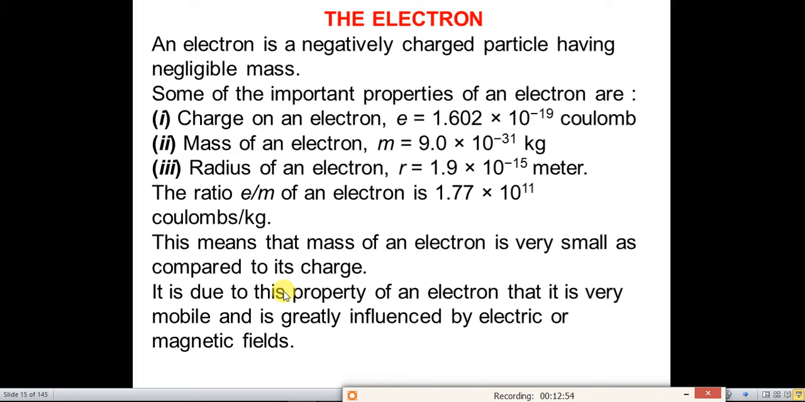It continuously moves, but it moves in a fixed orbit. But the orbit of the electrons, or the movement of the electrons, is greatly influenced by an external electric or magnetic field. So the electrons can change their position if some external electric or magnetic field is applied to an atom.